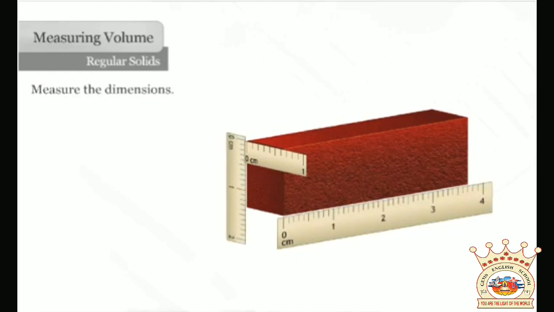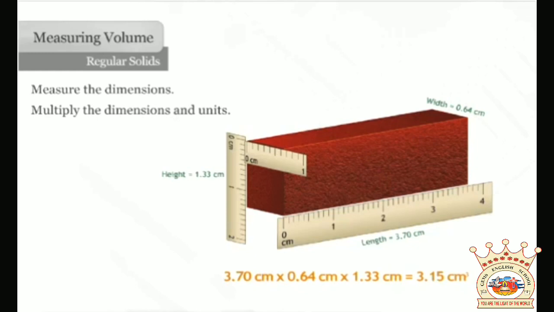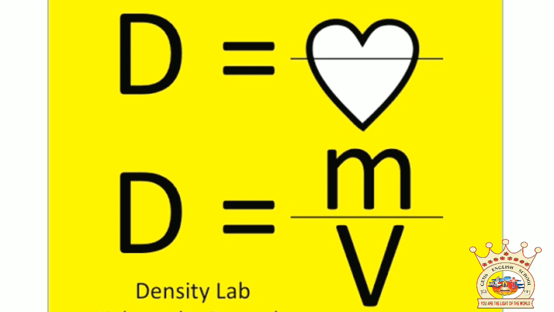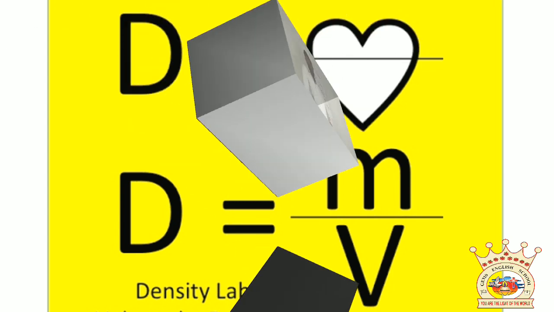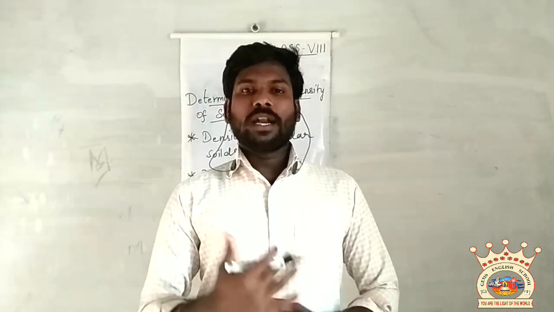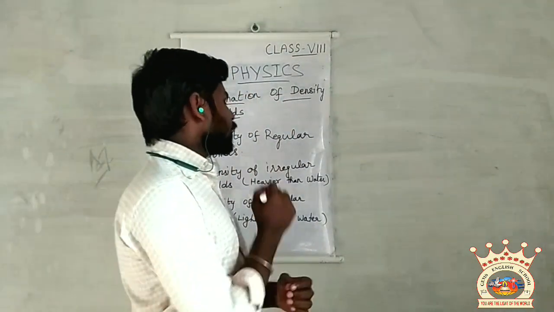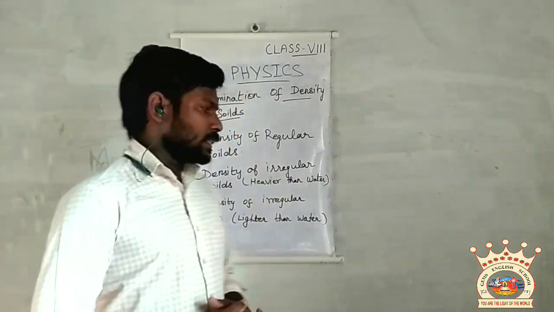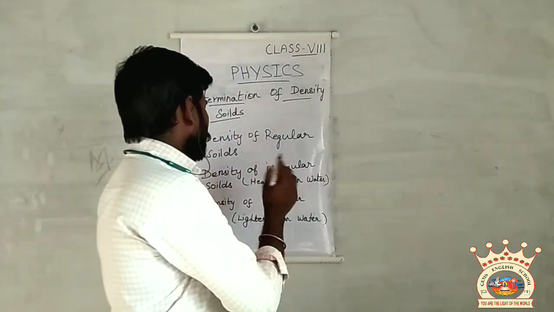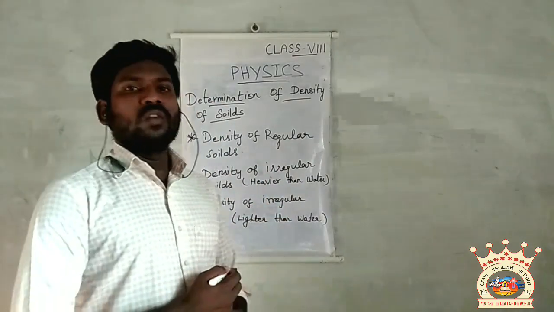Here the given solid is a cuboid. The cuboid has length, breadth, and height. Those values multiplied together give the volume of the cuboid in the unit of centimeter cube. Finally, we substitute the mass value and the volume value in the density formula, and then we can derive the value of density. Dear students, I hope that you have understood how to measure density of regular solids, and then we see how to measure density of irregular solids which is heavier than water.